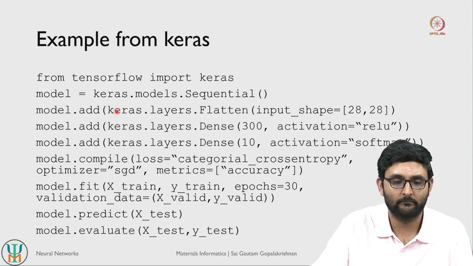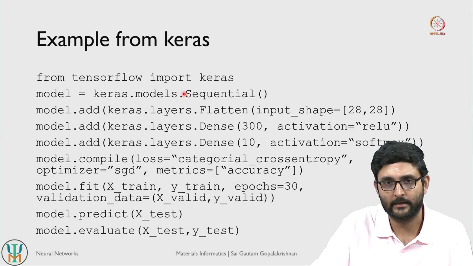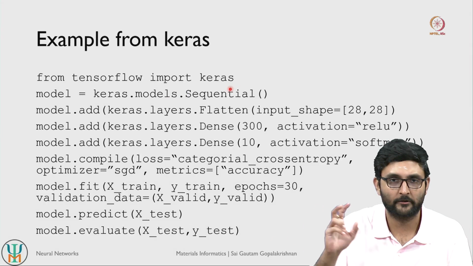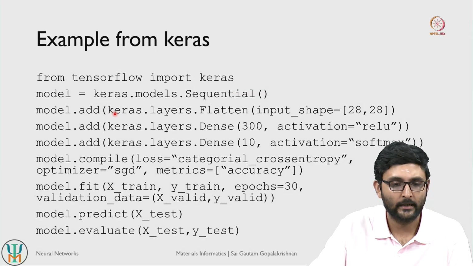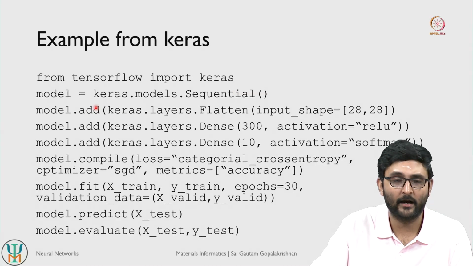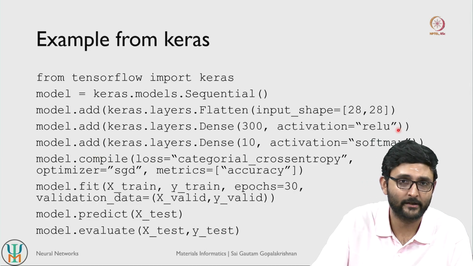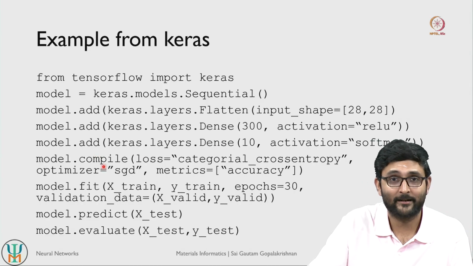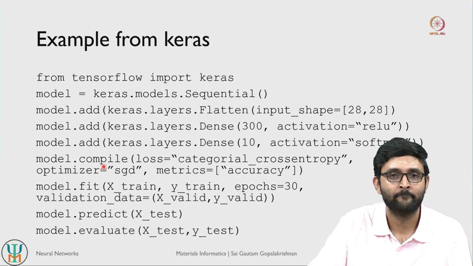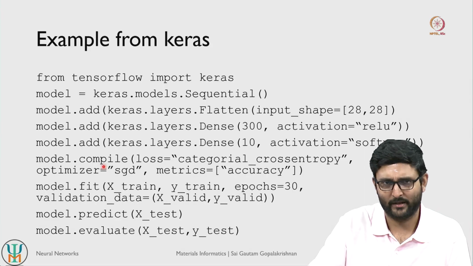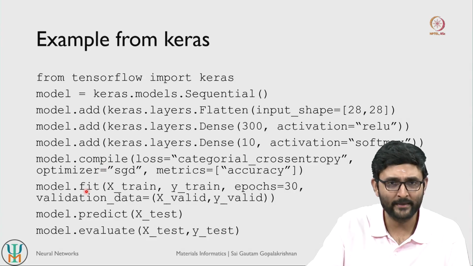So just as a summary, we first have to declare what type of model we want to create. We are creating a simple, what is referred to as a sequential neural network model. We define how the model is constructed, so how many layers, how many nodes per layer, what type of activation functions and so on. We then compile the model, specifying a few additional hyperparameters such as the loss function, what metrics you want to track, the optimizer, and then we fit it.